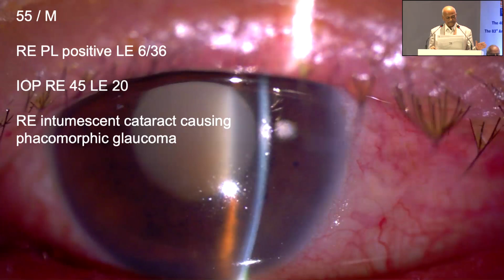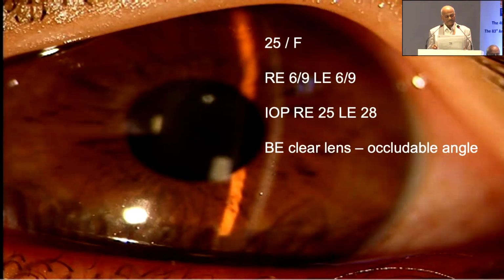In such situations, if you go for cataract surgery, that will help the glaucoma to be reduced.